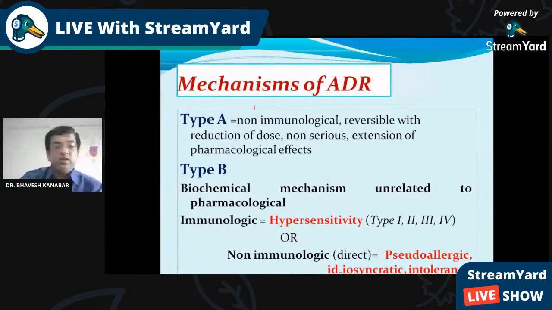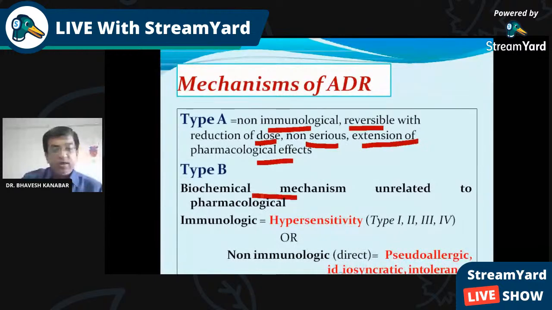So, mechanism of adverse drug reaction, type A and type B. We have discussed these already: type A is non-immunological, reversible with reduction of the dose, non-serious, an extension of the pharmacological action. Type B is a biochemical reaction, unrelated to pharmacological action, and immunological hypersensitivity or non-immunological, because of pseudo-allergy, idiosyncratic or intolerance.